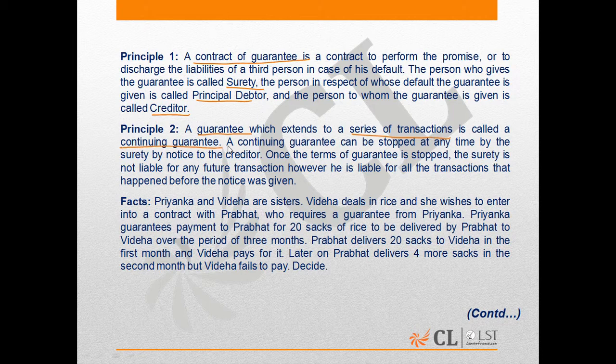The second principle talks about the guarantee, which extends to a series of transactions, and hence it's called a continuing guarantee. Now it's important to understand in this principle it's also written that once the terms of the guarantee is stopped, the surety is not liable for any future transaction. However, he is liable for all the transactions that happened before the notice was given. So from this we can clearly understand that the surety would be liable only for the time period or the transactions for which it has taken the guarantee.